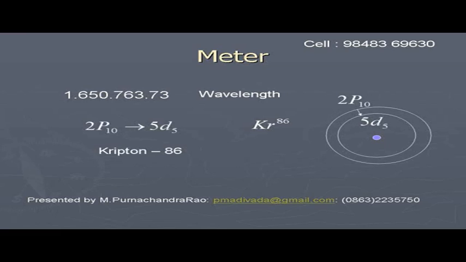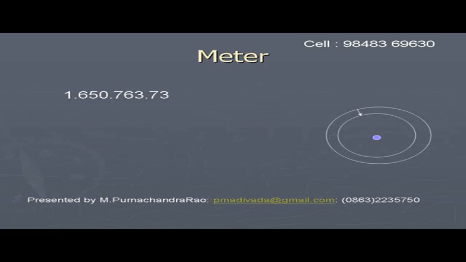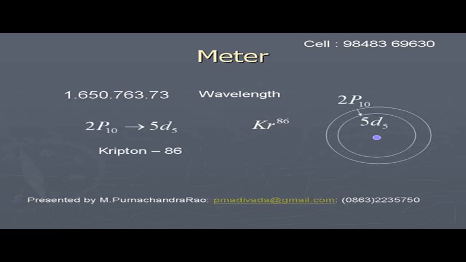Like this we define meter in terms of wavelength of radiation emitted by krypton atom.